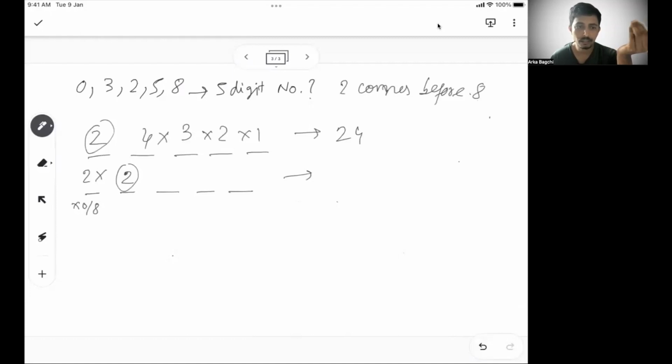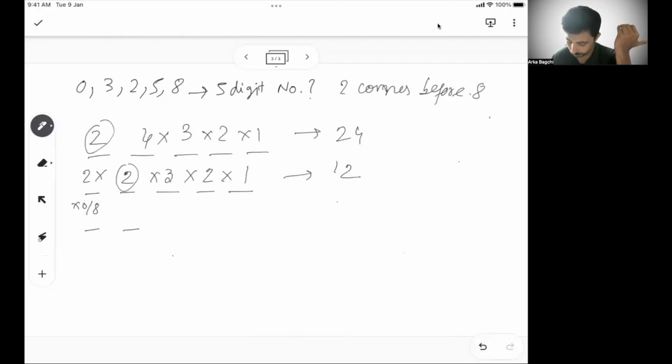So if I take 3, then 5, 0, and 8, all 3 are available in the third place. So the third place can be filled in 3 ways, second place in 2 ways, and the last place is 1 way. So that's 12. So total 12 numbers possible when 2 is in the second place.